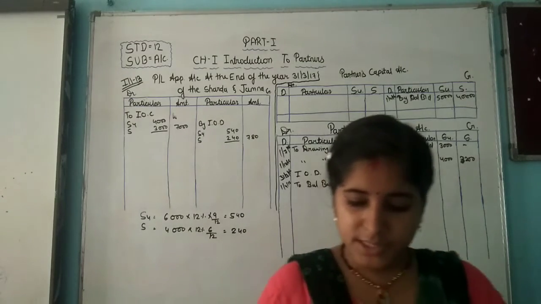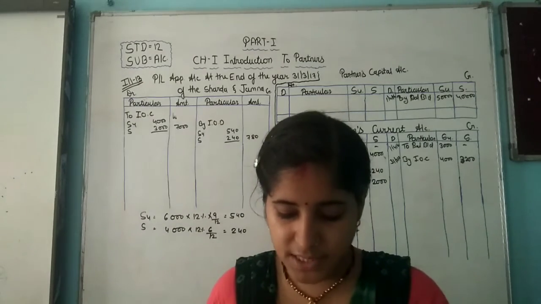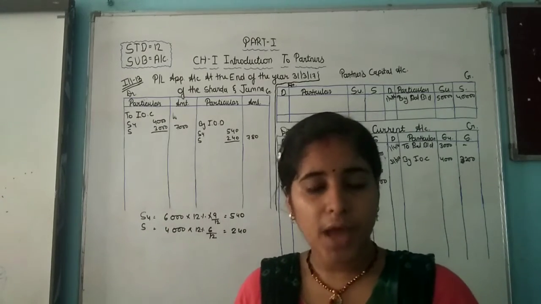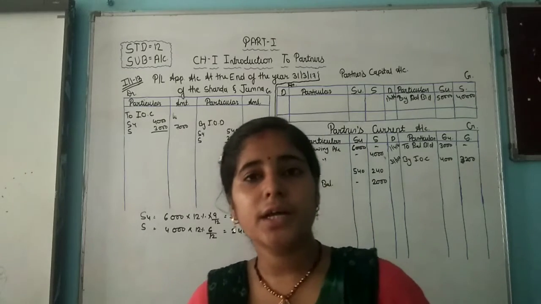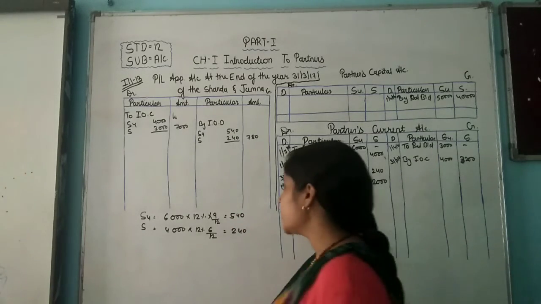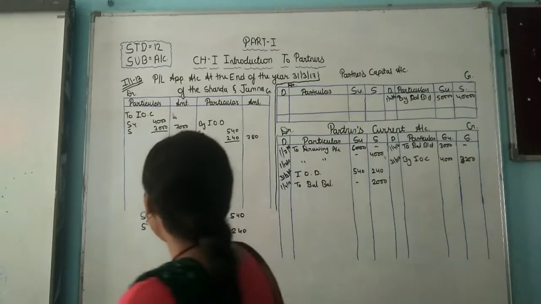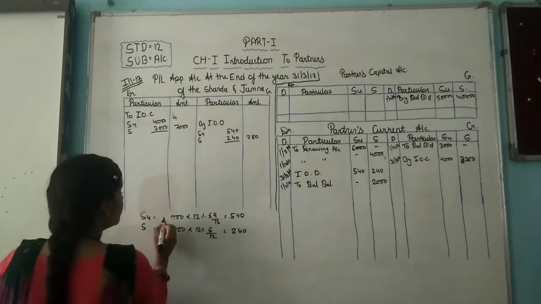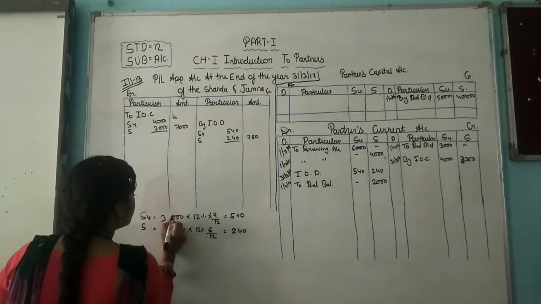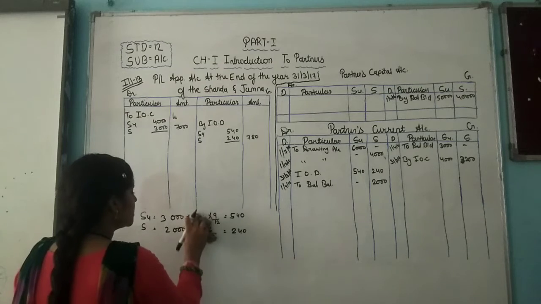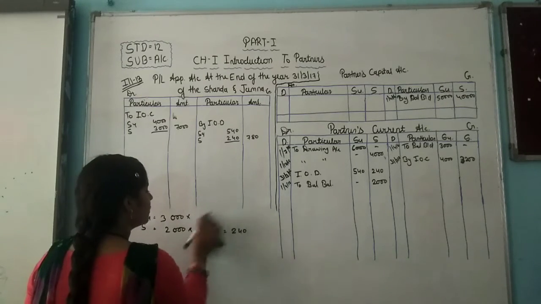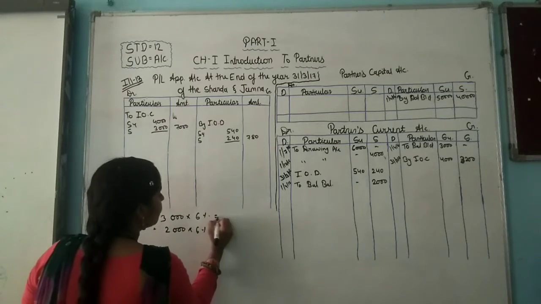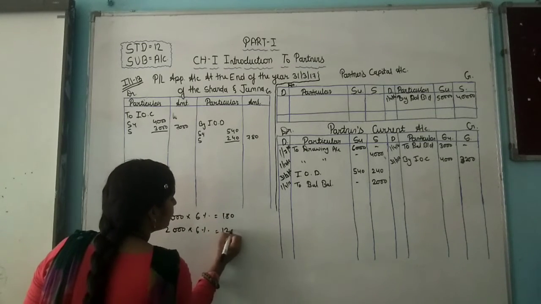Now it is said that 6% interest is charged on the opening balance of the current account. Since the current account balance was there from 1/4, we charge for 12 months. The amounts are 3,000 and 2,000 at 6%, so here 180 and here 120.